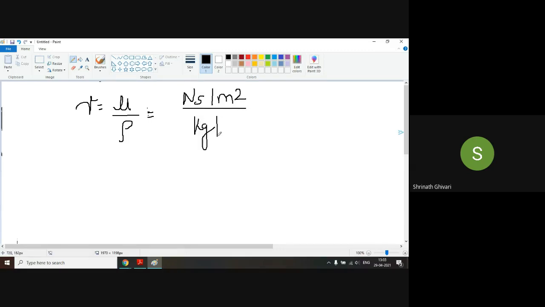Kg per meter cube. Now, I can write Newton as kg meter per second square. Right?